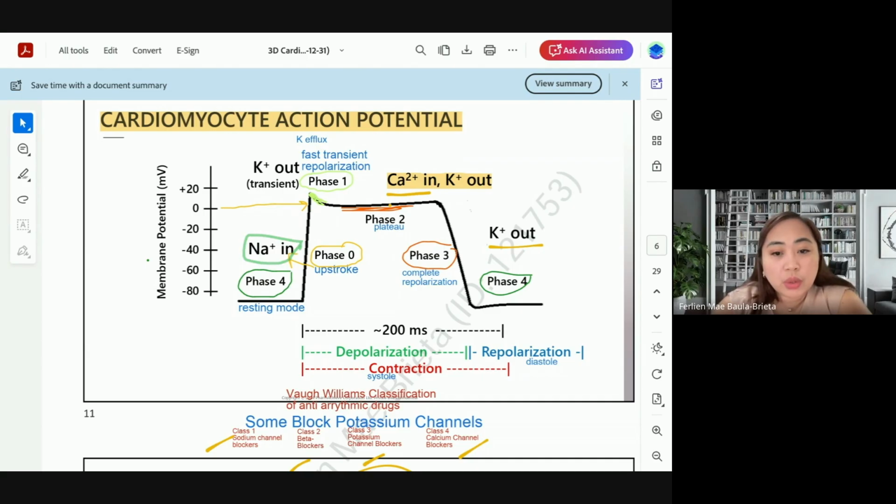So, kaya meron tayong mga anti-arrhythmic drugs that act on the sodium channels. And these are the class 1 sodium channel blockers because of the involvement of sodium here. We have class 2, the beta blockers. The beta blockers allow lower heart rate, or allow more relaxation to happen.